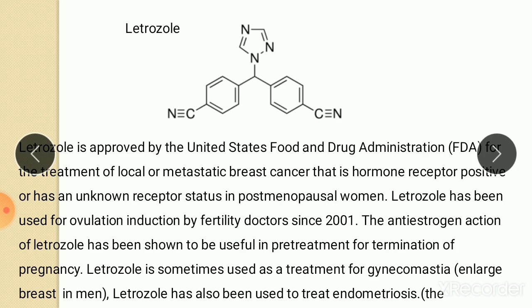The anti-estrogen action of letrozole has been shown to be useful in pre-treatment for termination of pregnancy. Letrozole is sometimes used in the treatment of gynecomastia. Gynecomastia means enlarged breast in men, or the appearance of female sexual characteristics in males. Letrozole has also been used to treat endometriosis, that is growth outside your uterus, which is a painful disorder. So these are the main uses of letrozole.